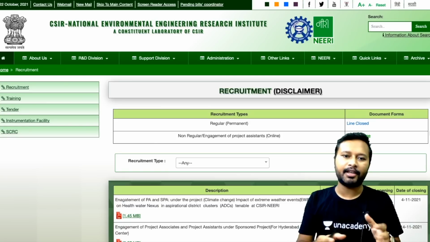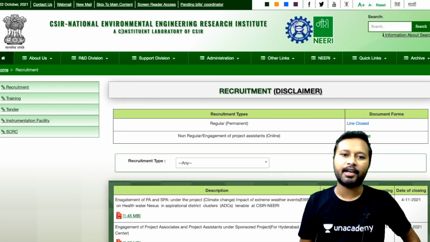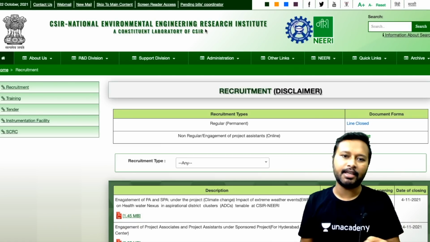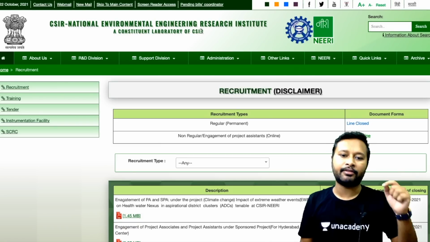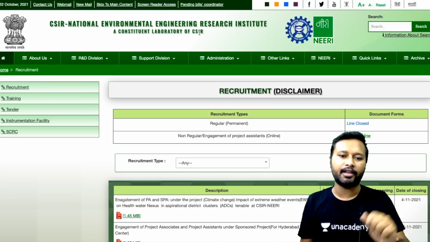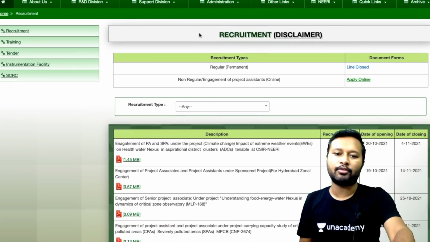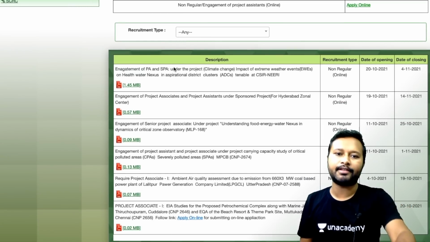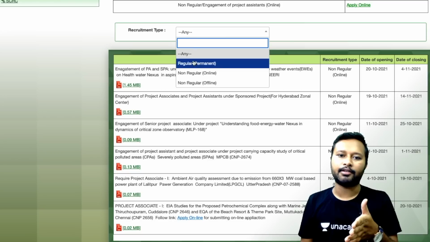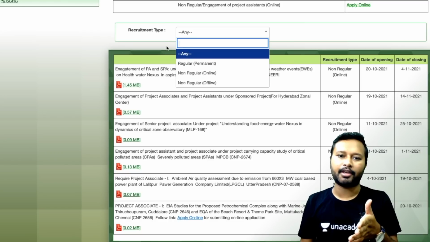All right, so this is the recruitment page of CSIR NEERI. You can come to this page from the link given in the description. I'll give you the link in the description, so you can directly come to this page. Now you just have to scroll a little bit down. Here you can make the recruitment type non-regular, or you can make it any also.